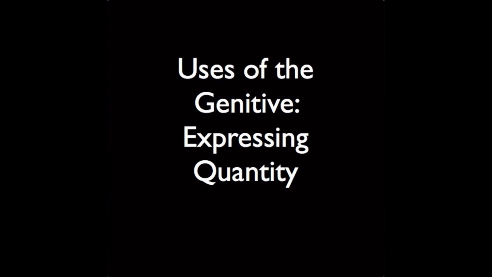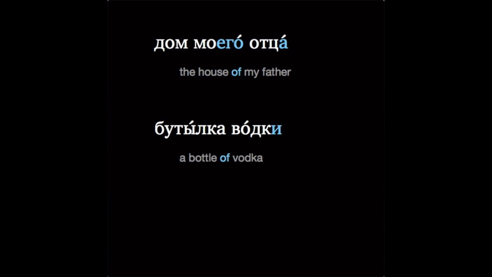It's not always easy to draw direct parallels between English usage and Russian cases, but it's worth noticing how often the word of in English corresponds to use of the genitive in Russian. Дом моего отца. Бутылка водки. The first example shows attribution or ownership, and the second one expresses quantity. Let's focus on those in this video.